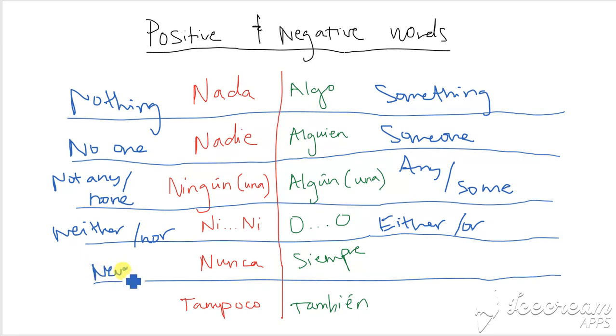Nunca, which we should already know, means never. The opposite is siempre, which in English means always. Tampoco, in English, neither, versus también, in English, also. Okay, so I want to make sure you know what all of these mean, both in English and Spanish. There's a couple of things you need to know.